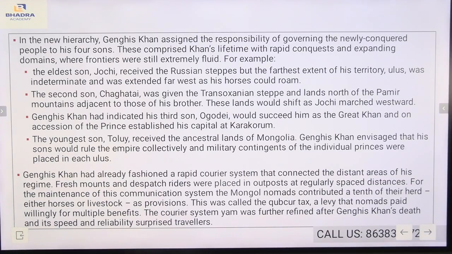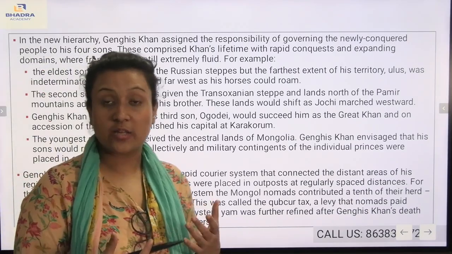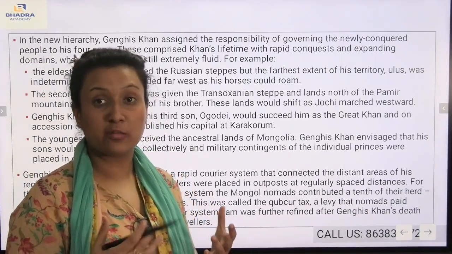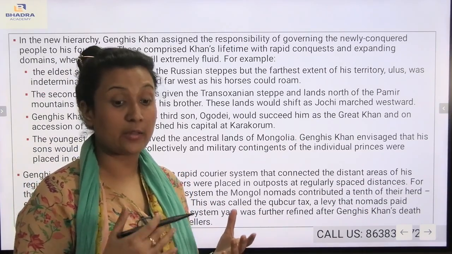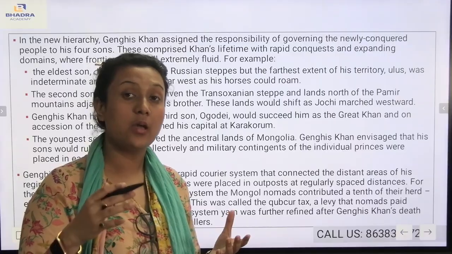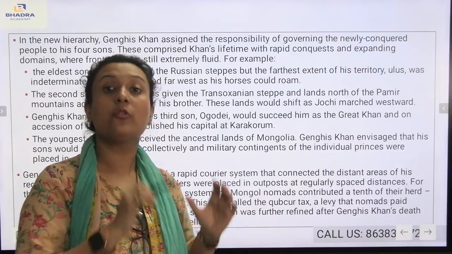This comprised Khan's lifetime of rapid conquest and expanding dominance, where frontiers were still extremely fluid. Genghis Khan assigned a lot of responsibility to his four sons, who were protected by their own military units.